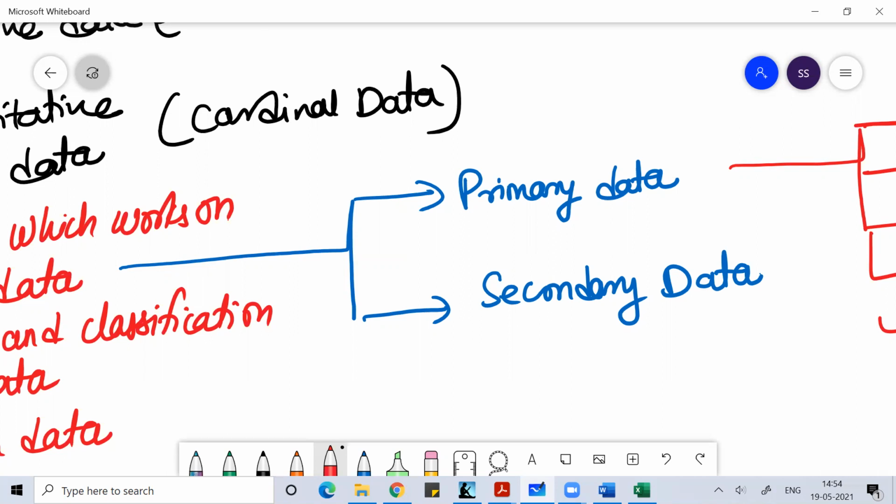Imagine you're using some secondary data. You should be sure about the source from where you are using the data. At the same time, the data which is secondary now was somewhere in the past primary.